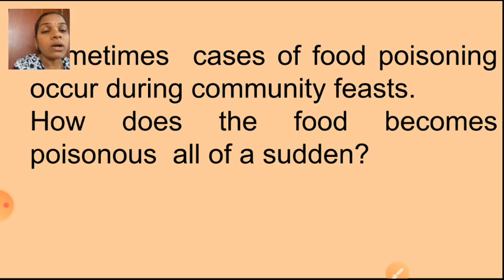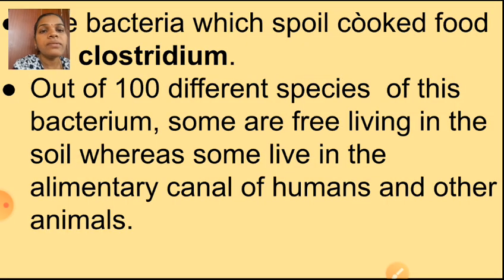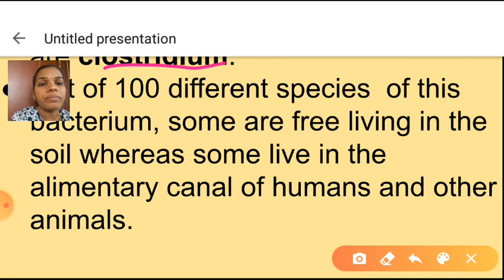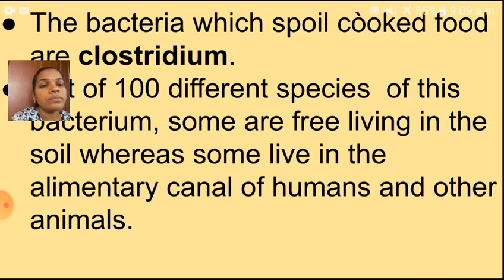Why is it happening? How does the food become poisonous all of a sudden? Have you any idea? See here. The bacteria which spoil cooked food are Clostridium. So the bacteria that spoil cooked food, that bacteria's name is what? Clostridium.